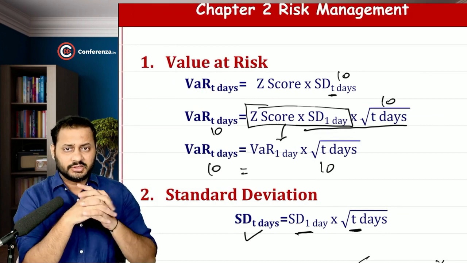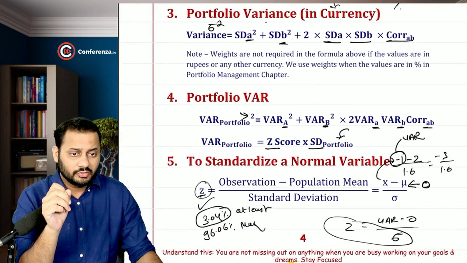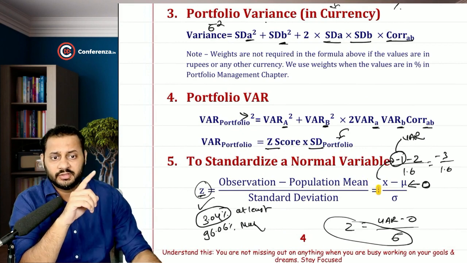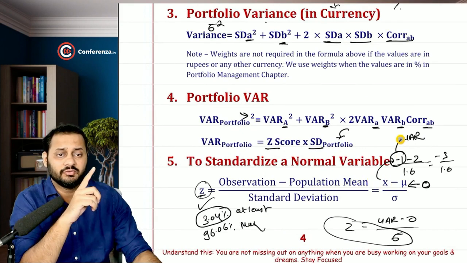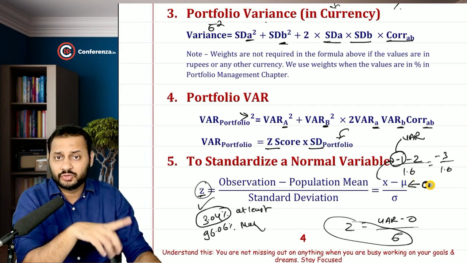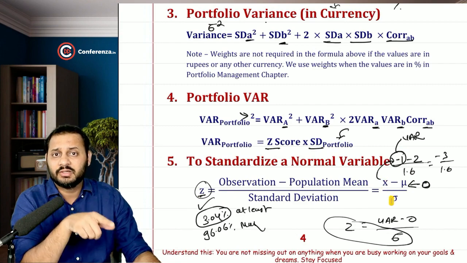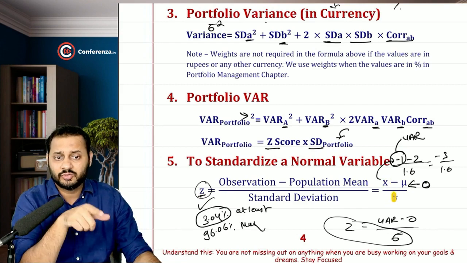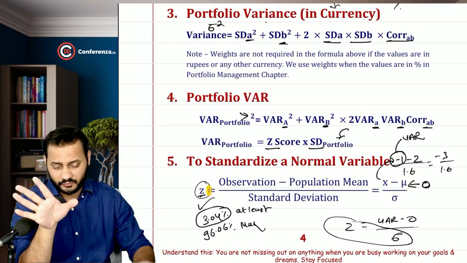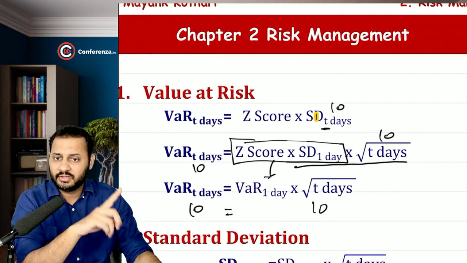Then we started with the next formula, that is value at risk. Please understand that this formula is also derived from the same formula. This x in the z score is nothing but the value at risk, and when we calculate value at risk we take mu as 0. So ultimately the formula remains z is equal to x divided by standard deviation. So VaR is equal to standard deviation into z score, right? So this is the same thing. VaR is equal to z score into standard deviation.